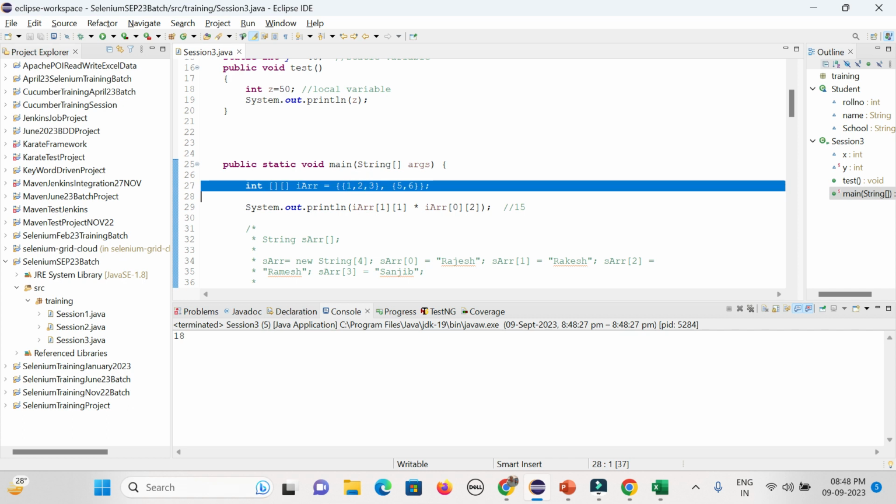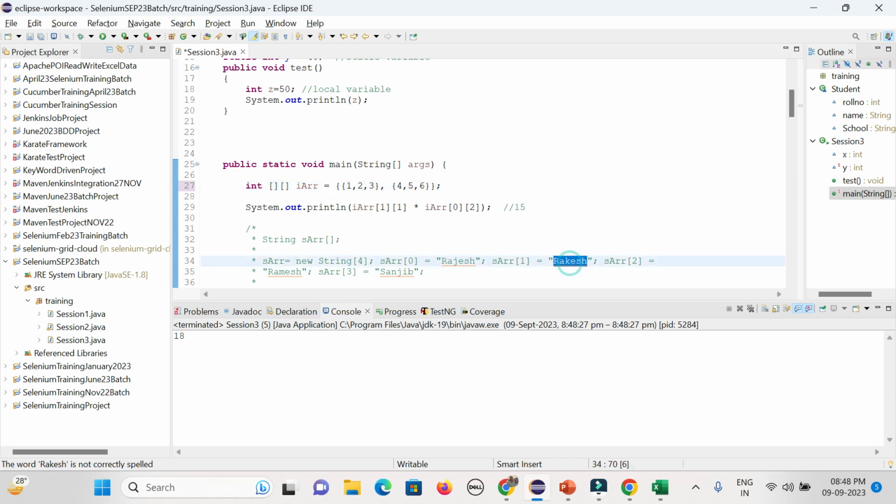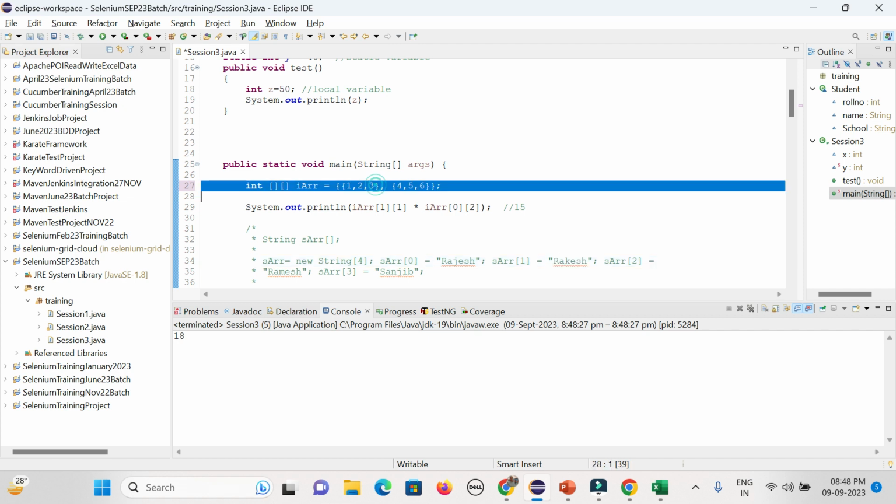That is the way you are defining the size automatically as you are adding the elements, and you have already given the row and column, the 2 cross 3 matrix. But here, in case you are not defining the size, in the 3-step process it will never work. But here it is only a 1-step process you are doing, so that is the way you can do it.